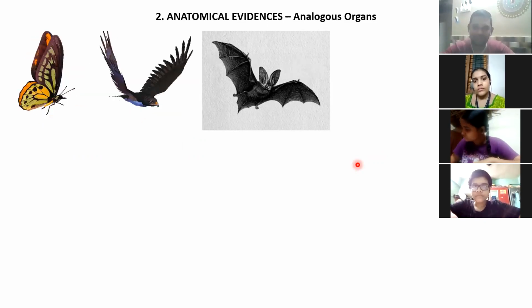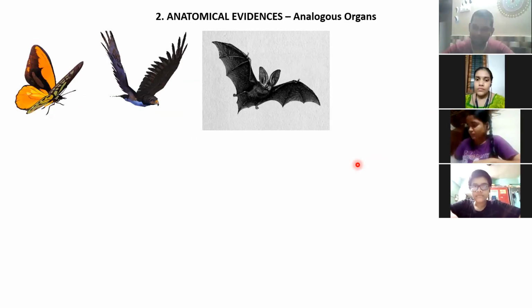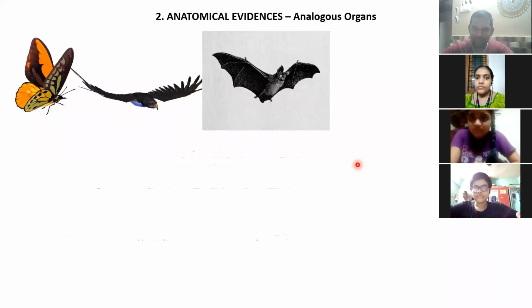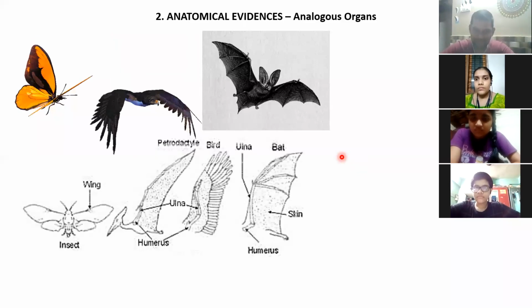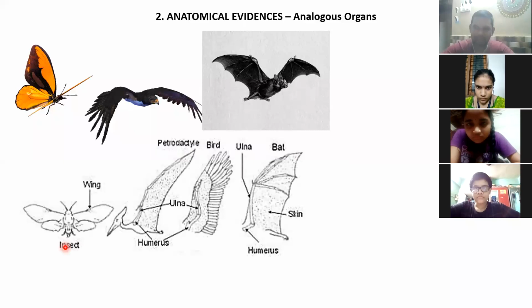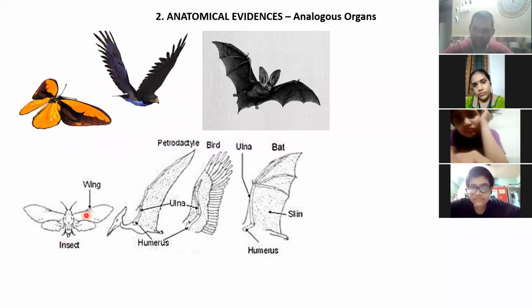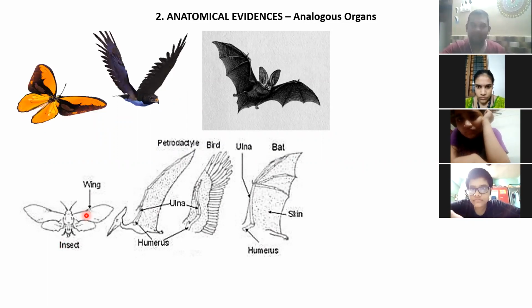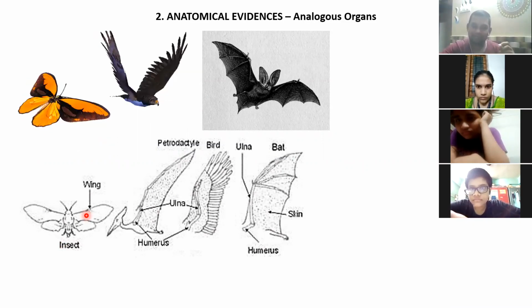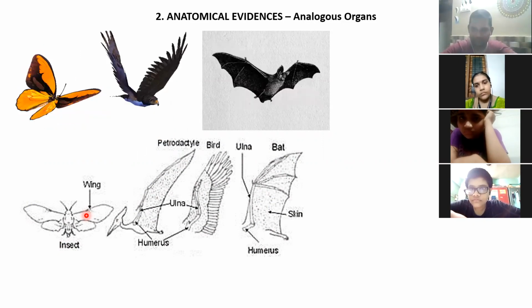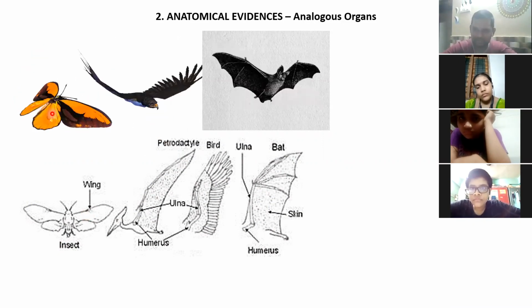But compared to the wings of a butterfly, they are thin and delicate. In an insect like a butterfly, the wings are very thin, without any muscle, without any bone, without any feathers.